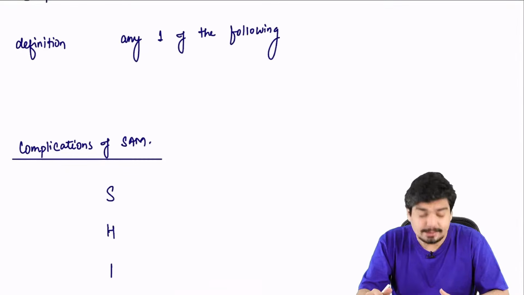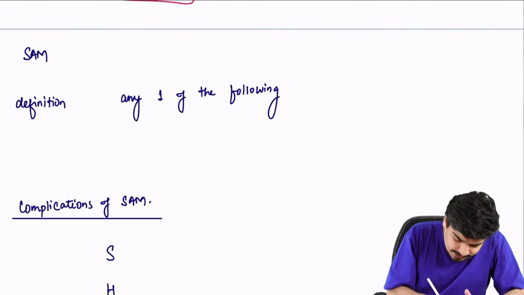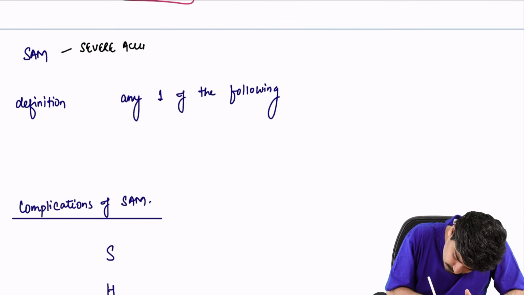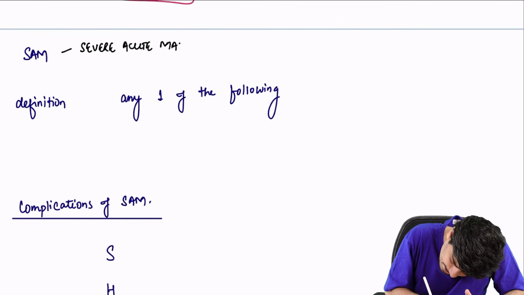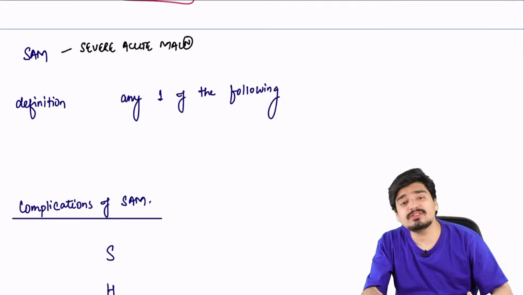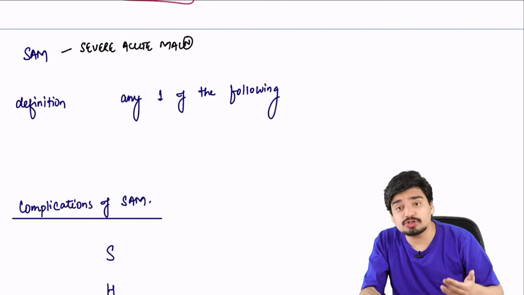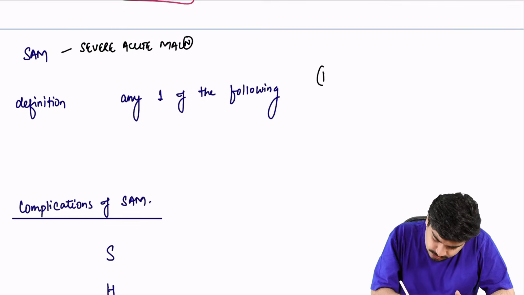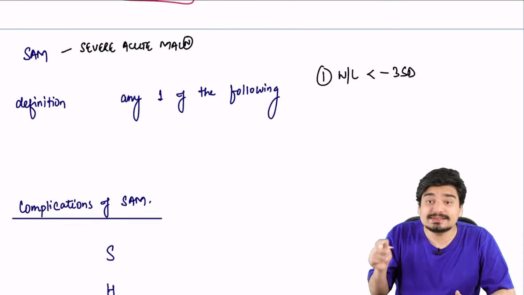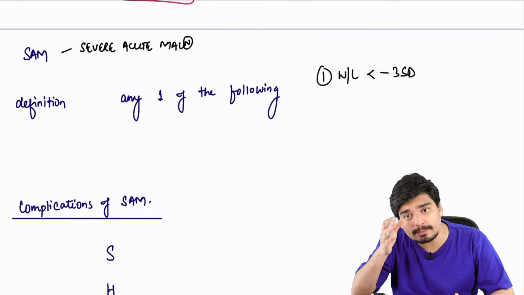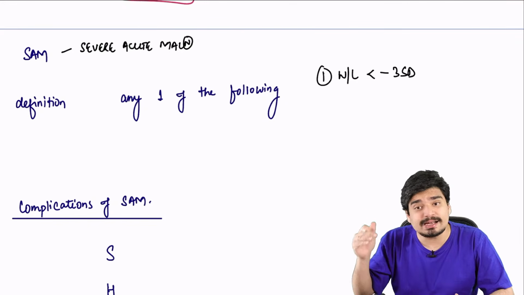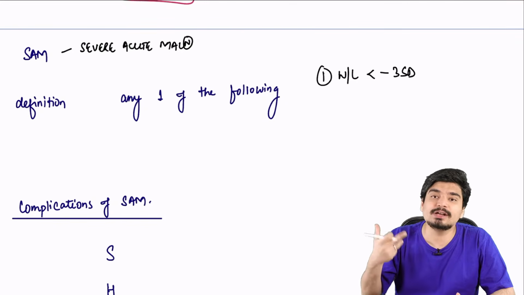All right. Now coming to SAM. SAM is severe acute malnutrition. What is the definition of SAM? There are three criteria for SAM. If any one is there, you can call it SAM. What is the first criterion? We already discussed: weight for length less than minus 3 standard deviation. If weight for length is between -2 and -3, it is moderate acute malnutrition. If it becomes less than -3, it is severe acute malnutrition.